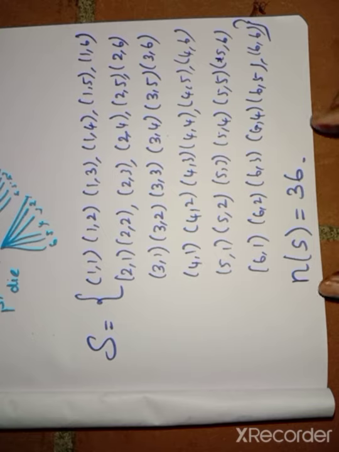So for the 2 dice, the total number of sample points is 36.